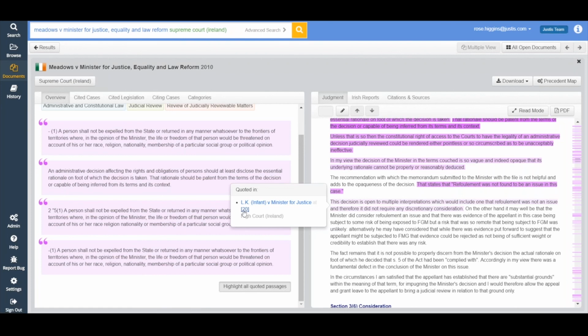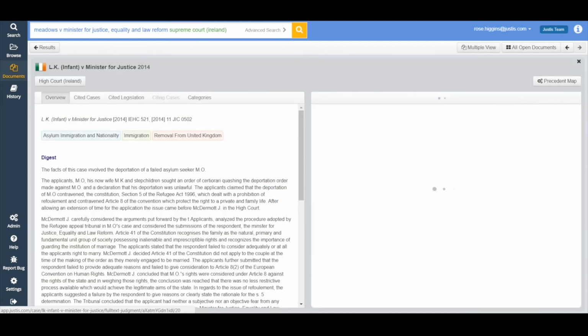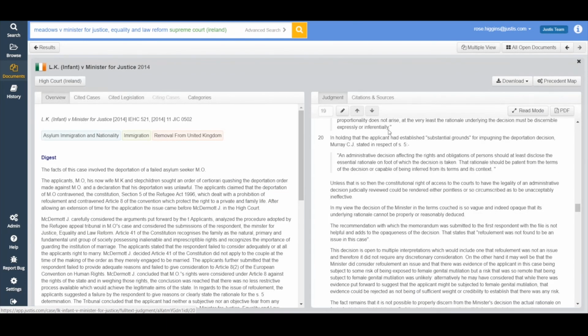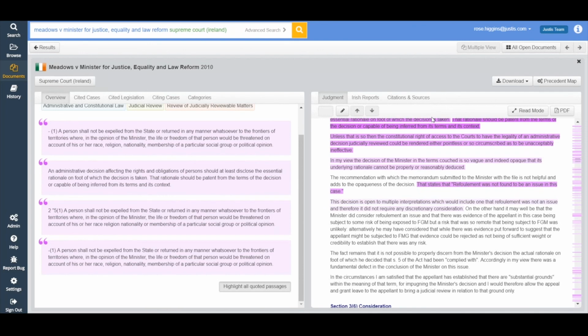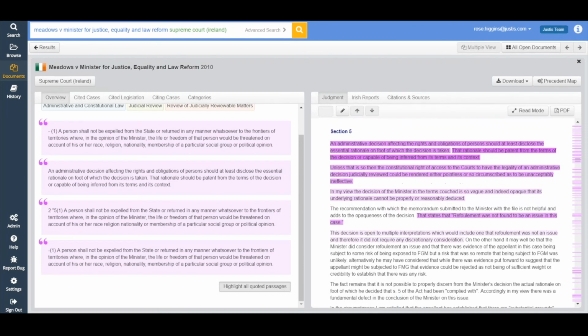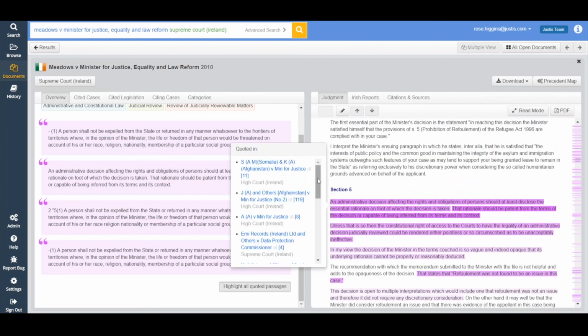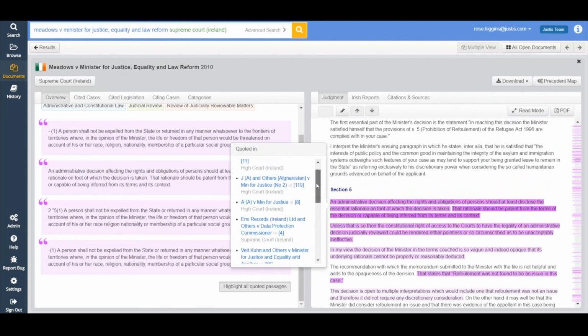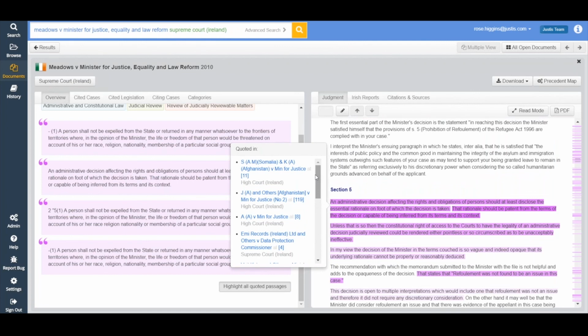If you click on any of the links, it'll take you through to that case, and to the exact section of that judgment that makes reference to that sentence. So I've gone from having one really good argument to now having two cases that back me up. Just to give you a comparison, that section was quite faint and had been cited in one other place. If I click on this section that's extremely dark, you can see all the cases that have referred to it. So this is obviously one of the key parts of the Meadows case that many other cases have referred to.